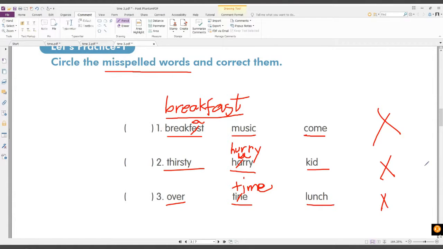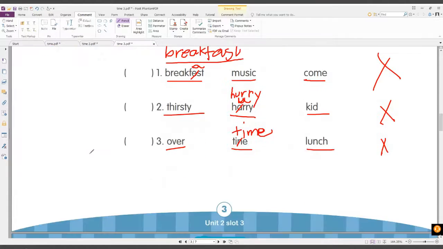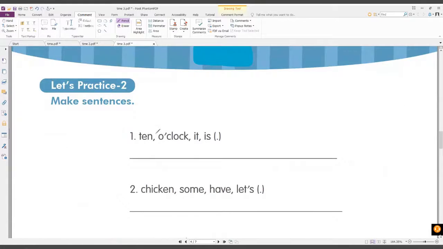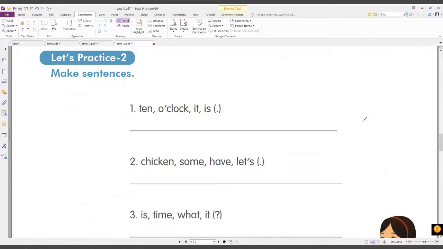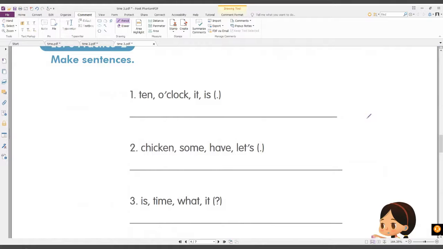Okay, very good. So you are able to identify which one is the wrong spelling. Okay? Now let's move on here. So this time we have to practice how to make sentences. Okay? All right. So everybody, let's read together. Can you say 10 o'clock? It is.